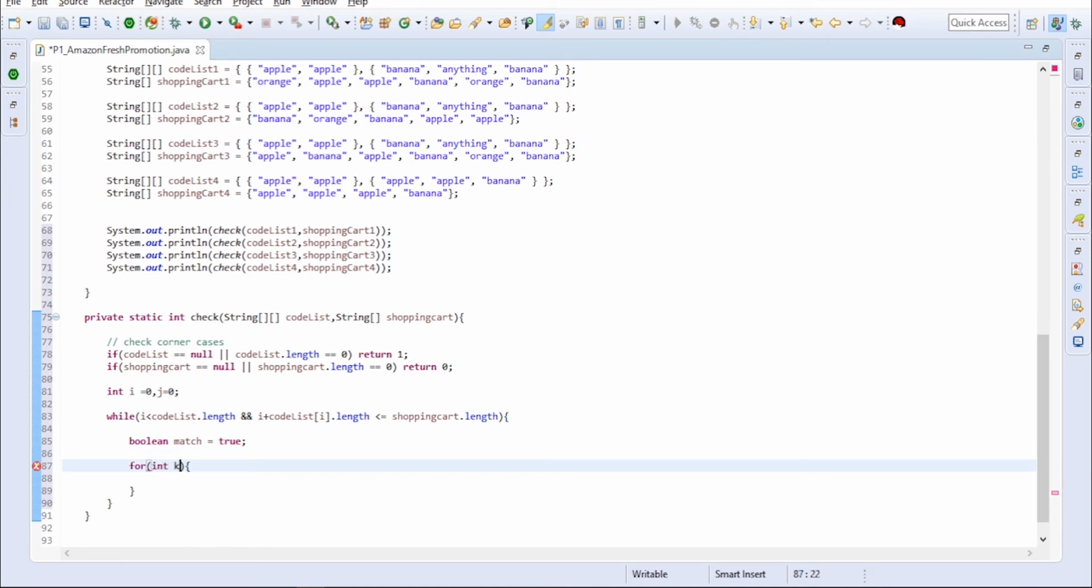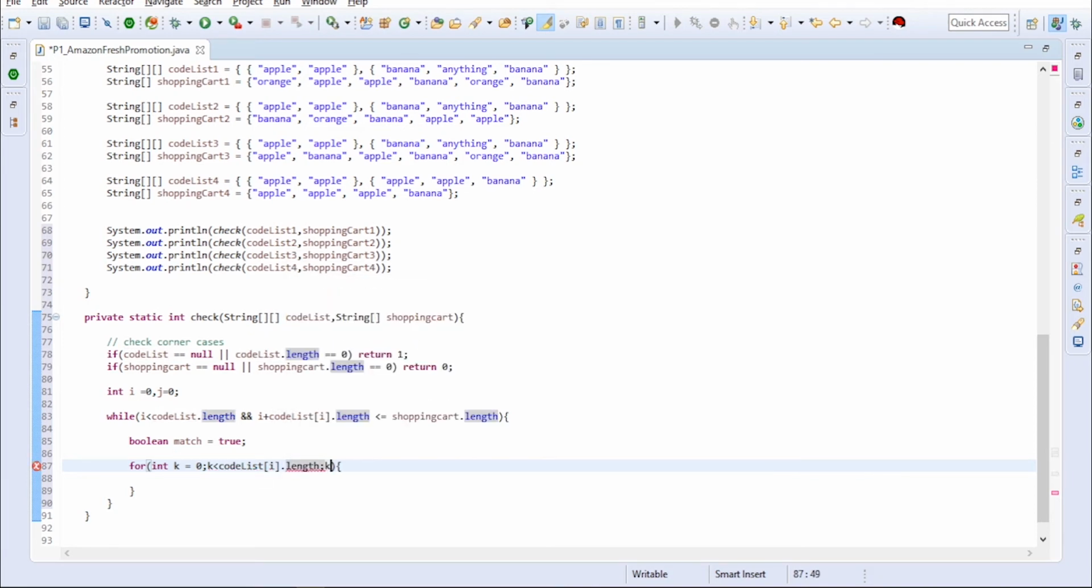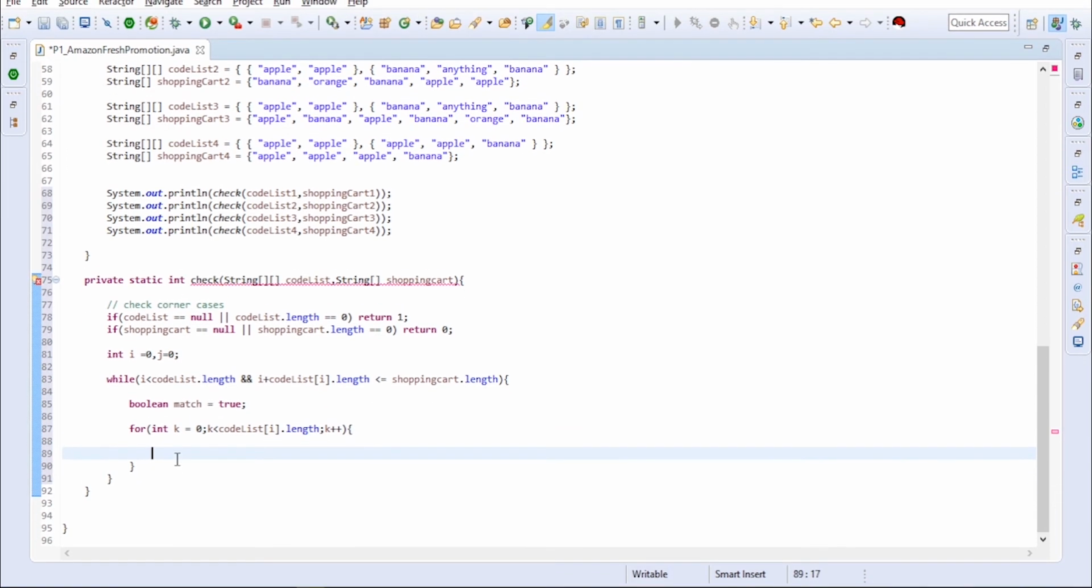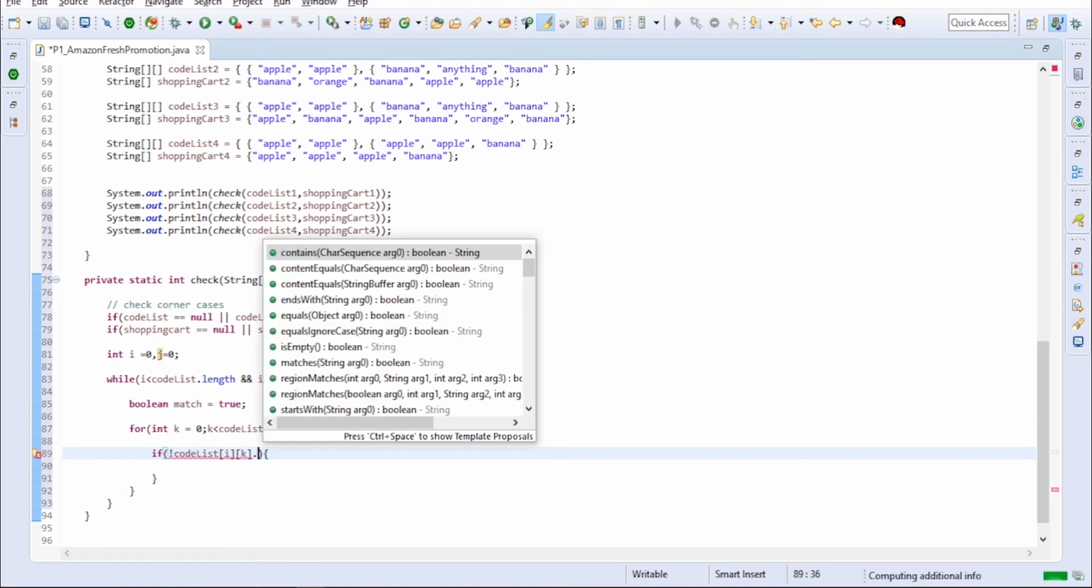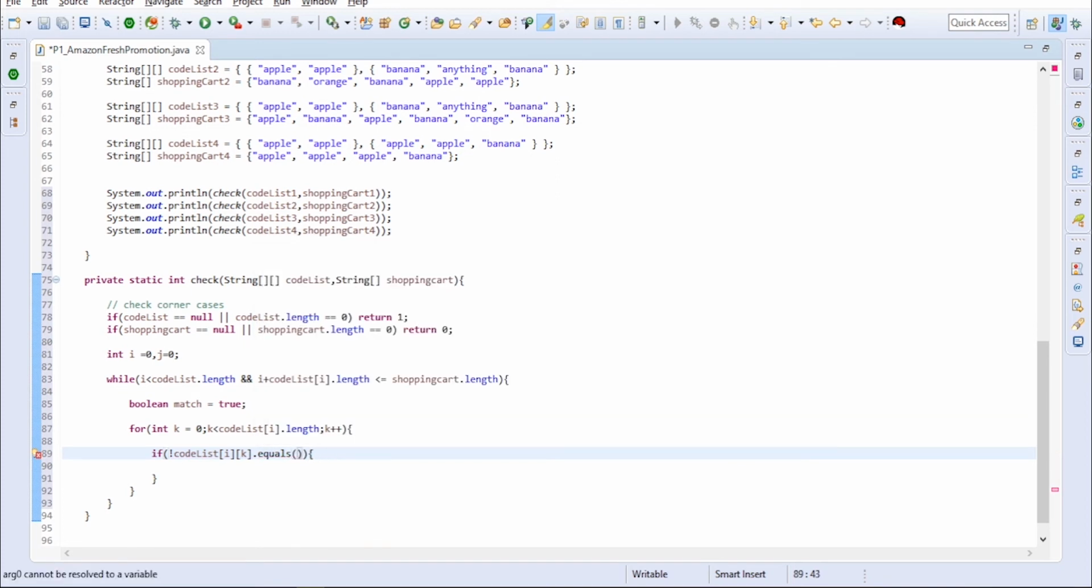After that, for k less than code list of i dot length, k plus plus. So we will iterate each and every item in our list, then we will check it with the shopping cart. What we have to check is whether the item in the shopping cart equals anything. If it is anything, we can skip it anyway.